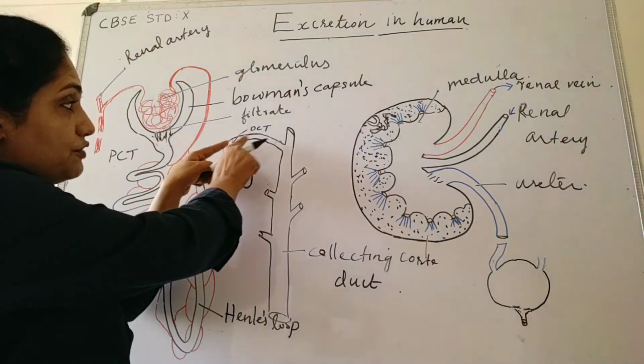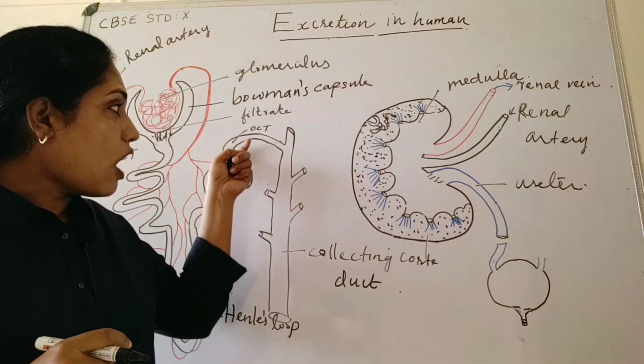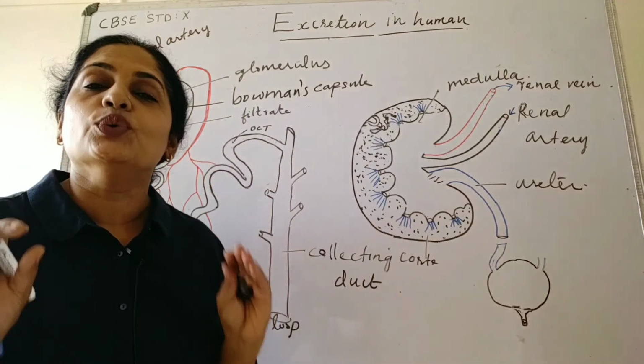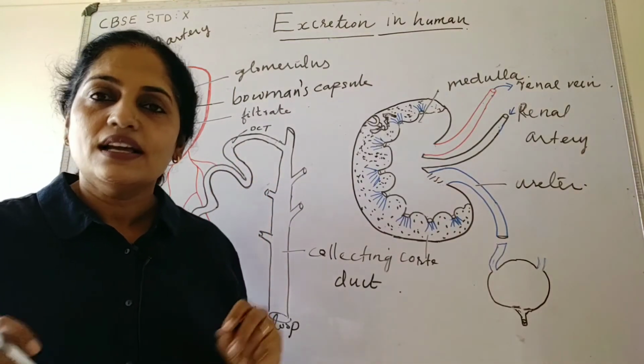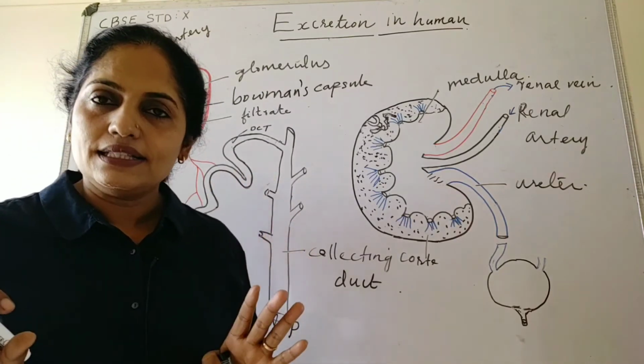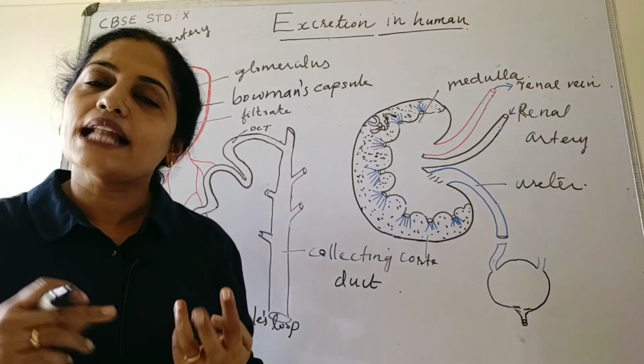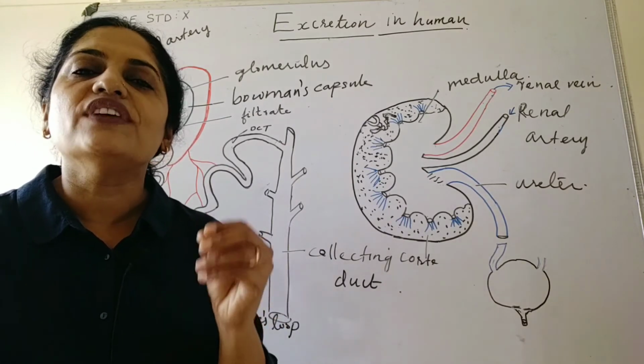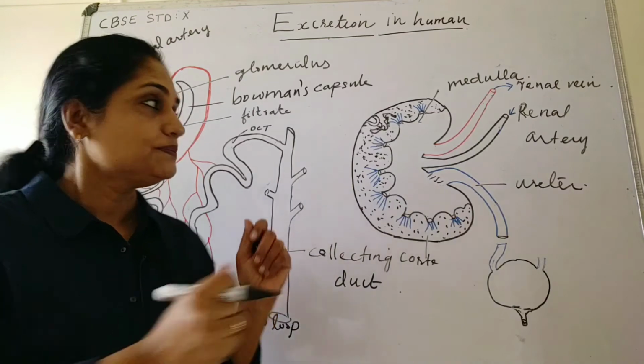The remaining filtrate now moves out of the DCT. We can call that filtrate urine, because it contains only unwanted substances like urea, uric acid, and some amount of salt and very little water.